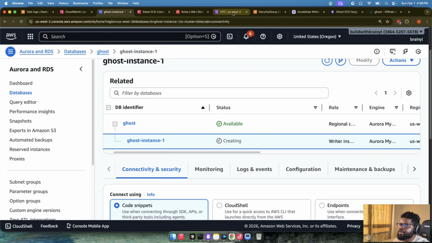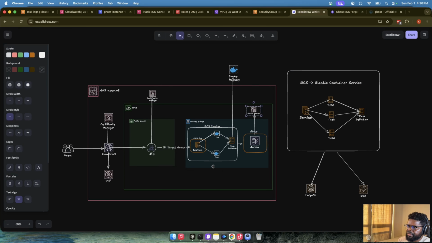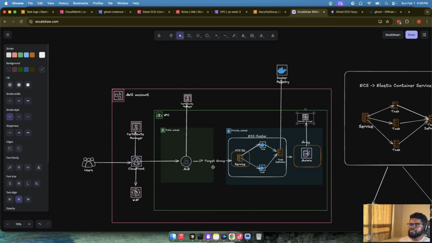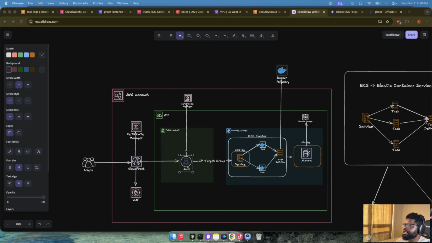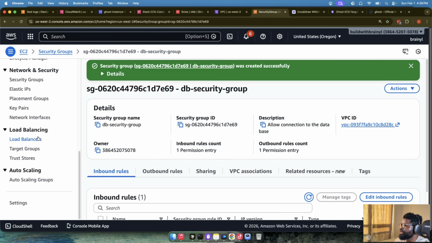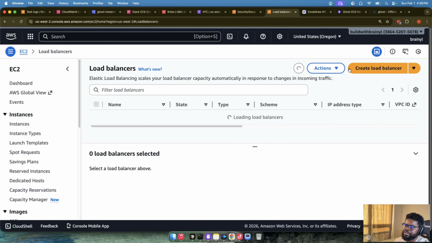So what we'll do is let's go back to the diagram and see some of the other things we need. Let me try and zoom in a bit. We know that we need a load balancer, okay? So we're just going to create a load balancer. So let's go and create an ALB. I think we can do that from EC2, right? So we'll go load balancer. We'll create a load balancer.